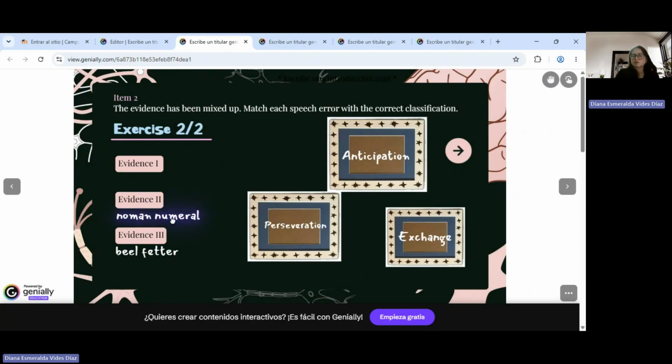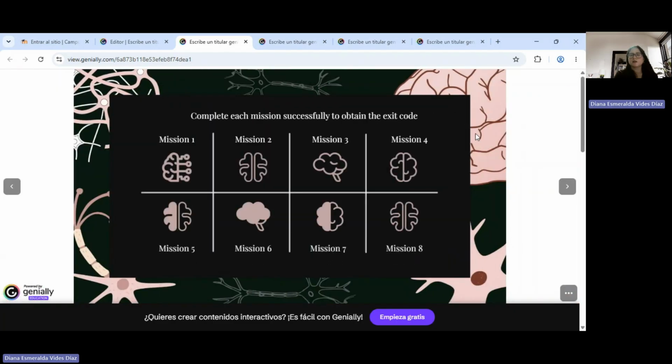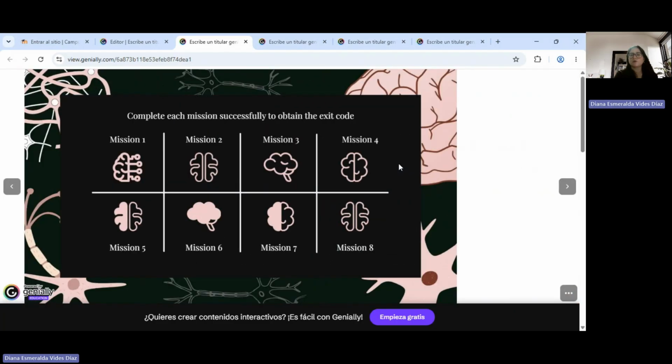This happens when we say the sound of the second word at the beginning. And lastly, we have "Bill Feather," that is an exchange of sounds, right? So it says mission complete. You identified the 3 types of slips of the tongue, and we have earned the 3rd letter of the code, that is N. So let's go to our chart, and it says that we can play now in mission 4.